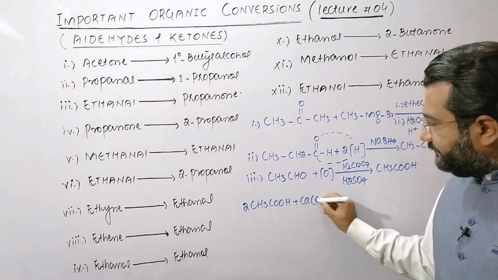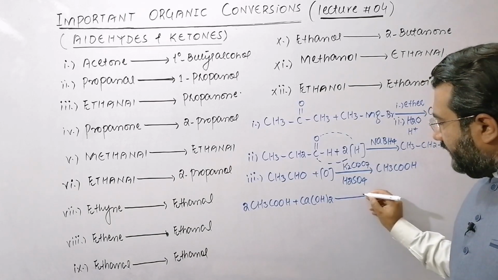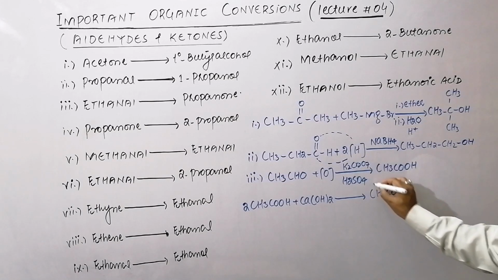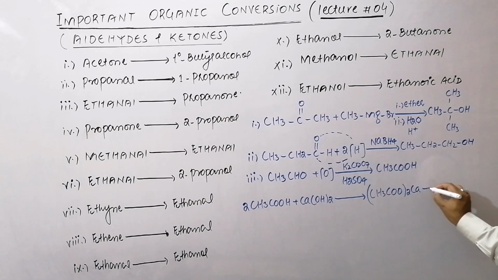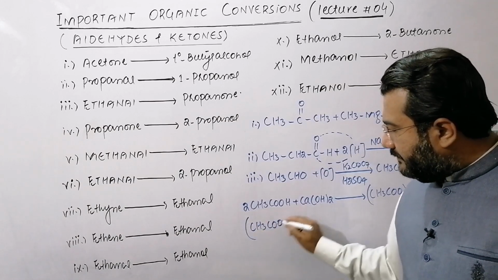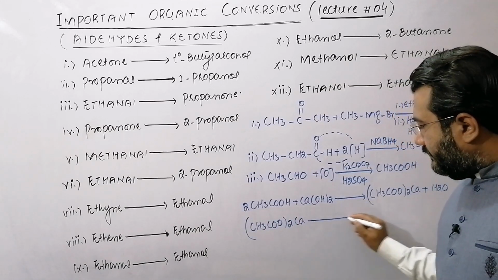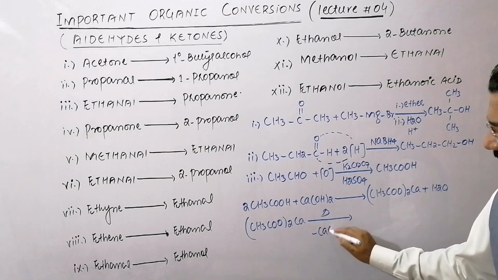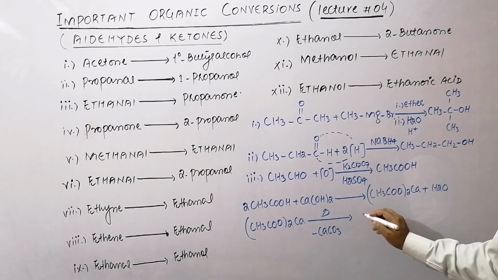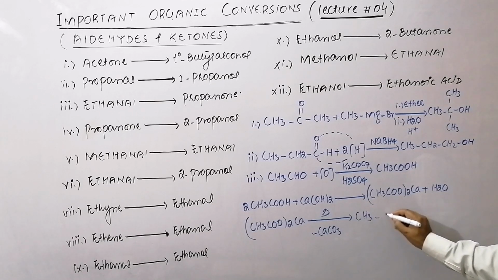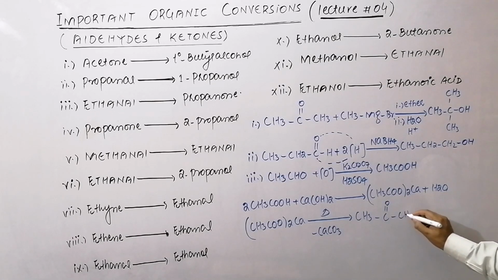will react with calcium hydroxide, and it will form calcium acetate and water, and then this calcium acetate is dry distilled, and after the loss of calcium carbonate, that will be changed to acetone or propanone.